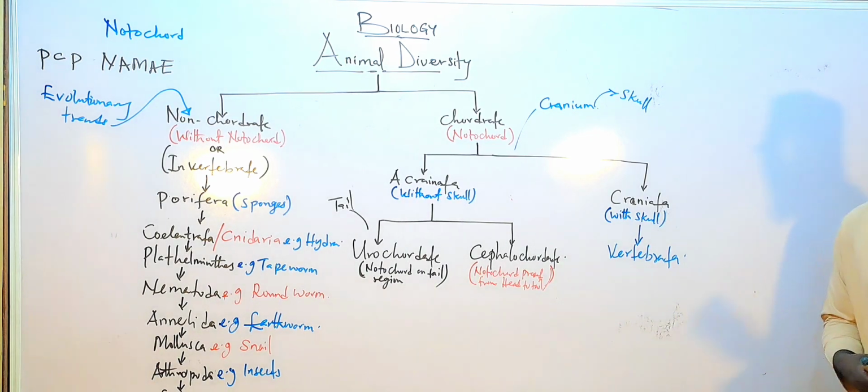And the craniata is now divided into two parts.